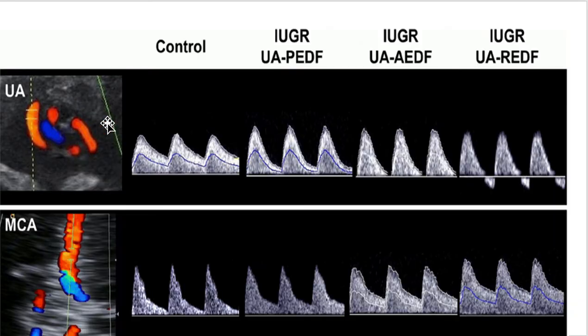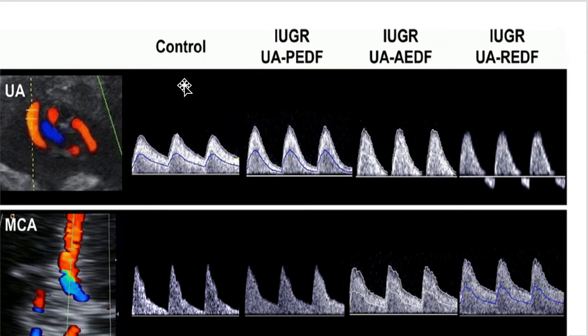If you look at this image, there are 4 different cases. The first case is a normal fetus, umbilical artery and middle cerebral artery. So the first is normal, and the last is a case of severe intrauterine growth restriction.